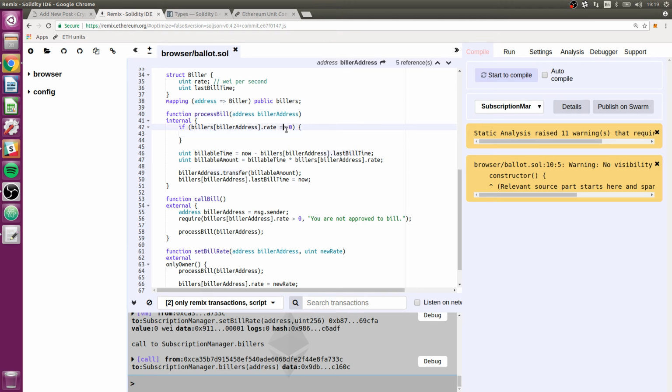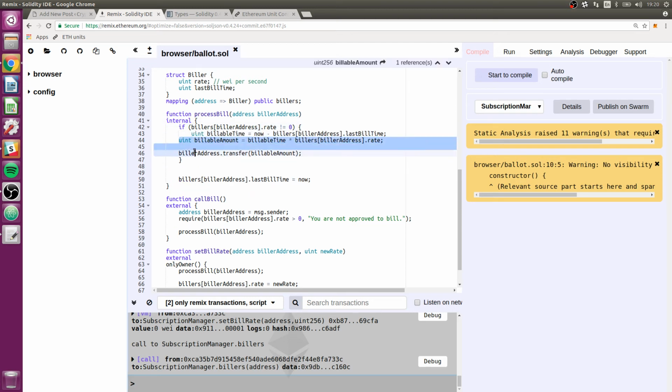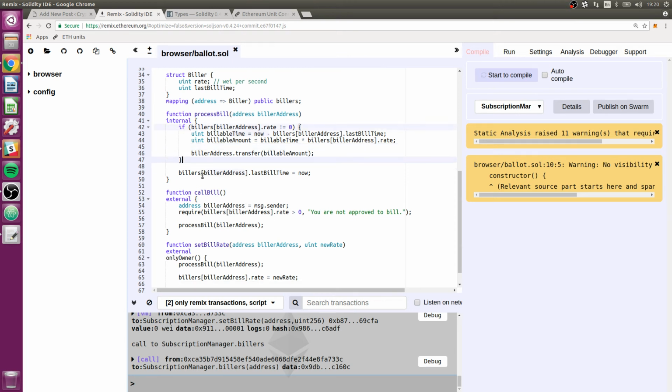So let's do this. If it's not 0, then we want to do all of this, right? If there's already a rate here, then we do want to actually make sure there's money going out. So we need to figure out how much money there is and send it out. But either way, whether it's 0 or not, we want to set the last bill time to now. So we process the bill. If the rate is 0, don't worry about doing all this. We don't need to figure out how much billable time they have. We don't need to figure out what the billable amount is. We don't need to transfer anything because we know this is just going to turn out to be 0 anyway.